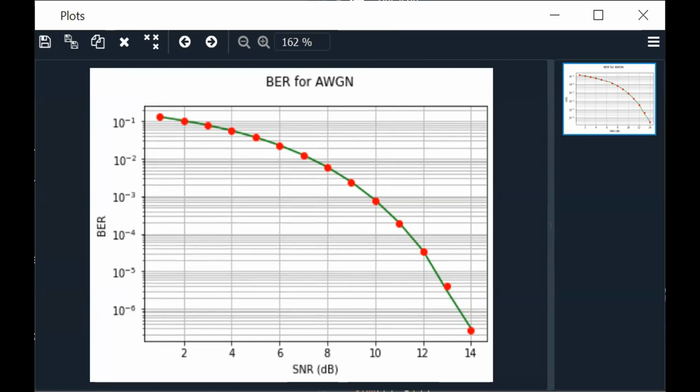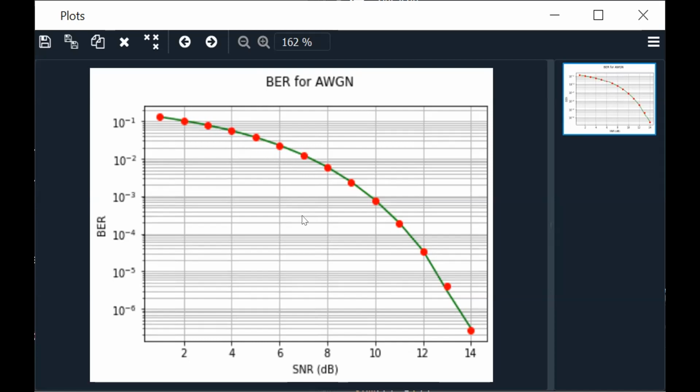SNR being low means the signal power gets dominated by the noise power. And as we go on increasing the SNR, the effect of additive white Gaussian noise power on signal power reduces. Then we will see the red dots. You can see it's falling down.